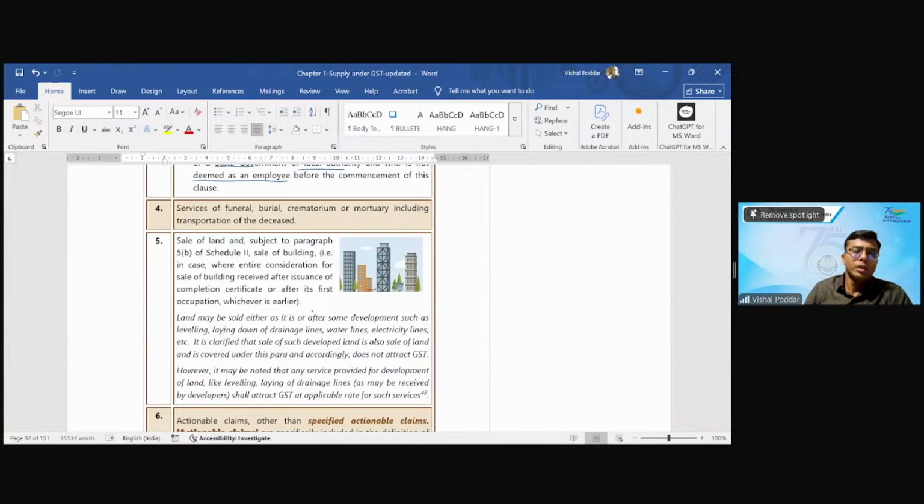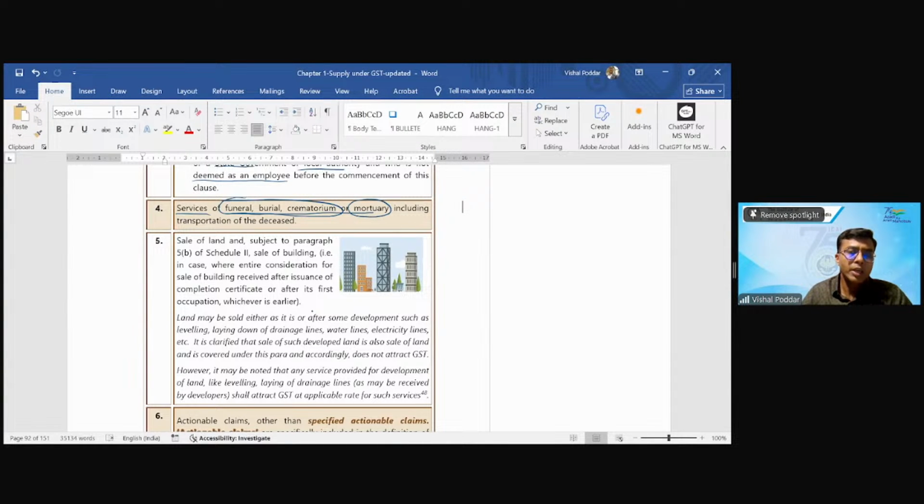Now coming to an important entry: services of funeral, burial, crematorium, or even mortuary. After the death of a person, different customs provide different rituals. In some customs you bury, in some customs you burn the body, etc. For even burying or burning, you have to pay some fees to the municipality. Only then they give you permission and the death certificate, and you do all these customs and rituals. The fees that you pay to them are outside GST. So all services of burial and funeral are outside.